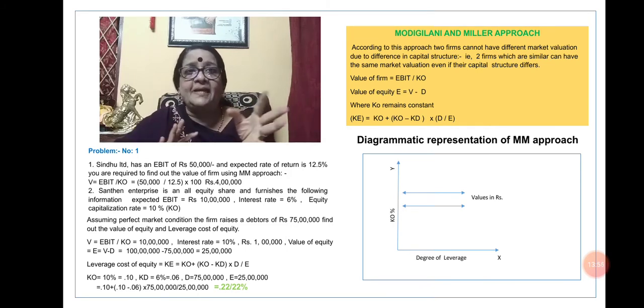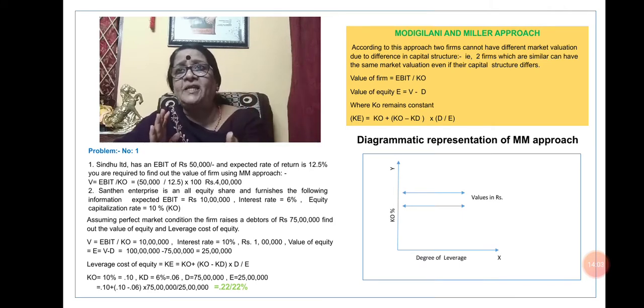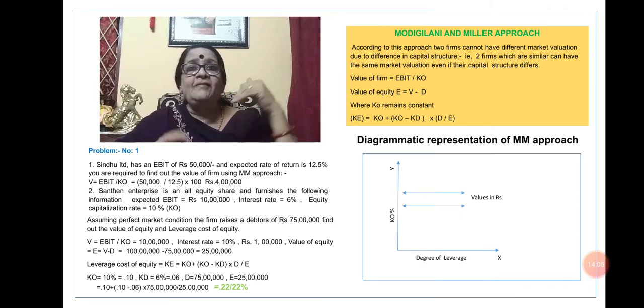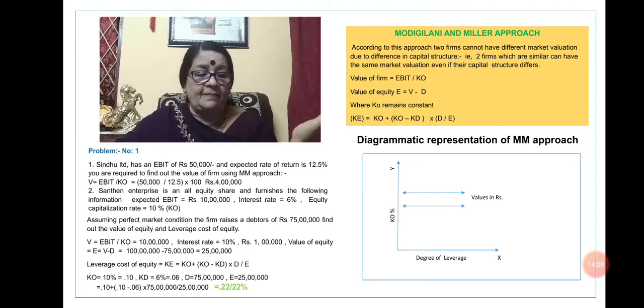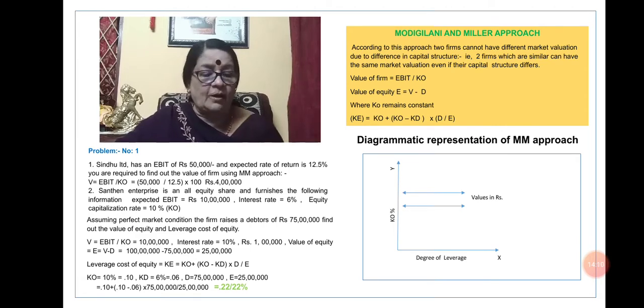We are capitalizing on the price difference. So that comes under arbitrage.